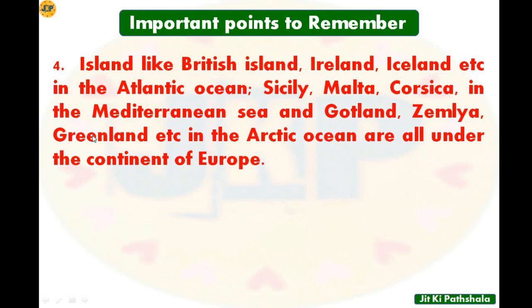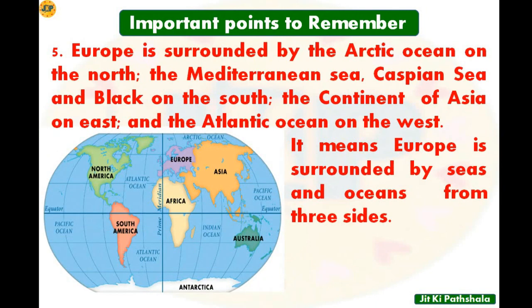So here the names of many islands are given, like Ireland, Iceland and the British Isles. These are present in the Atlantic Ocean, while Sicily, Malta, Corsica, etc. are located in the Mediterranean Sea, and Gotland, Zemlya, Greenland, etc. in the Arctic Ocean, and all these are located in the continent of Europe. Among these, Sicily, Malta, Corsica, these three names you have to remember, because this question has been asked many times in the exam. Let's move to the next point, point number 5.